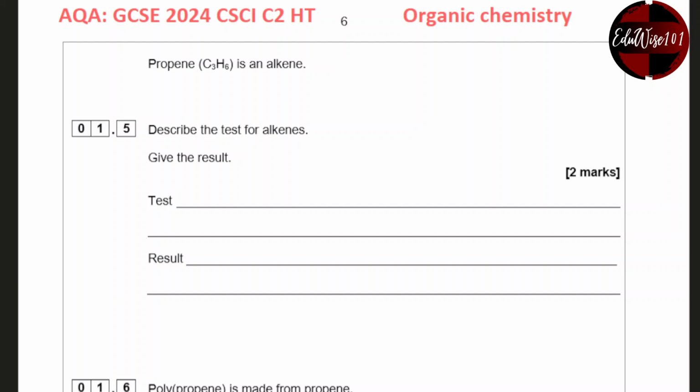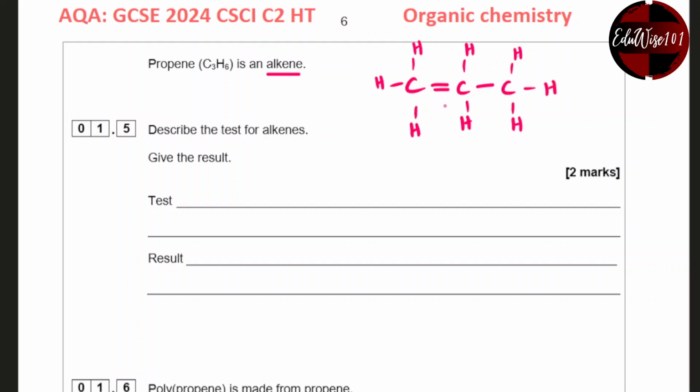Propene C3H6 is an alkene. Describe a test for alkenes. Now remember, alkenes are molecules with carbon-carbon double bonds. Now propene, being C3, would have a carbon-carbon double bond. It can be at the front or on the second, doesn't matter. And that's what propene would actually look like. So 3 carbons, and 1, 2, 3, 4, 5, 6 hydrogens.